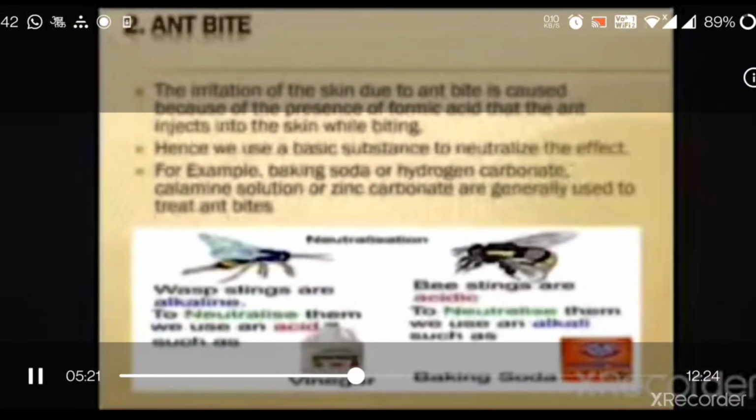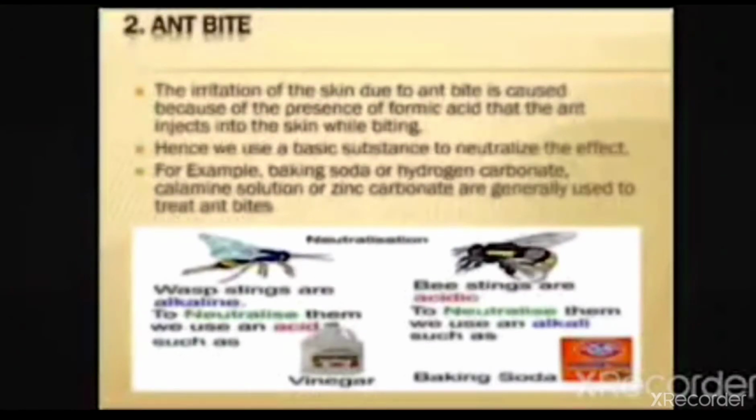Second is ant bite. When an ant bites, what will happen? There is some irritation of the skin. The irritation of the skin due to ant bite is caused because of the presence of formic acid that the ant injects into the skin while biting. The effect of the acid can be neutralized by rubbing moist baking soda.